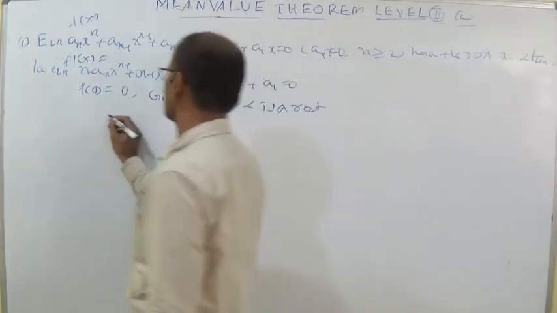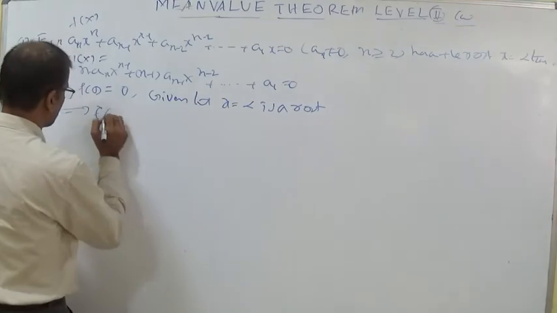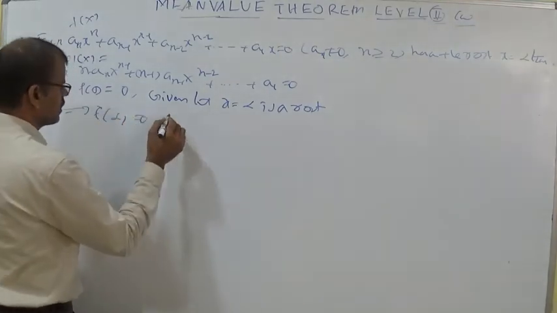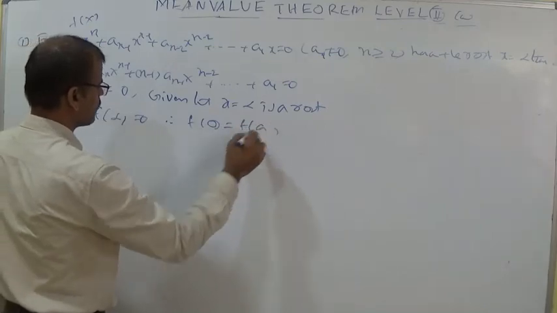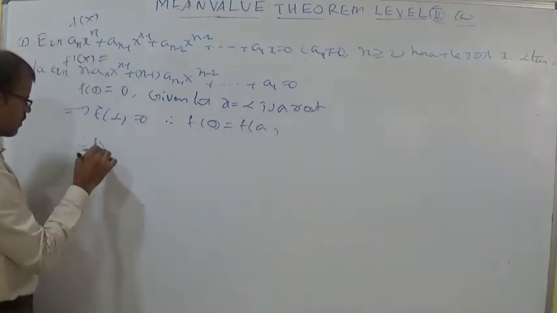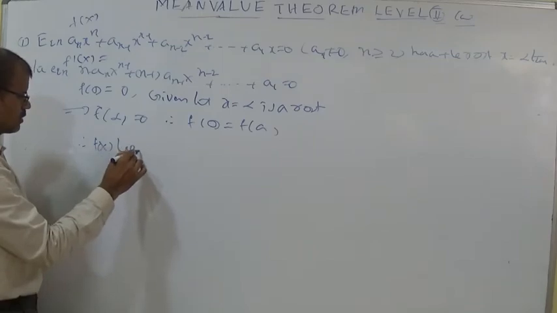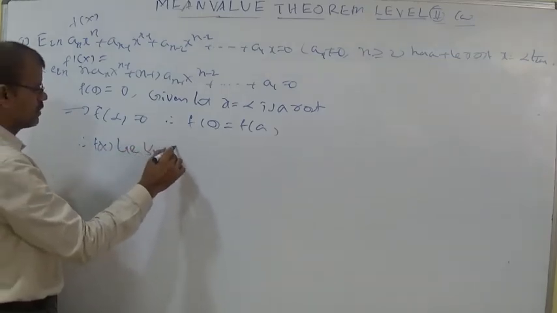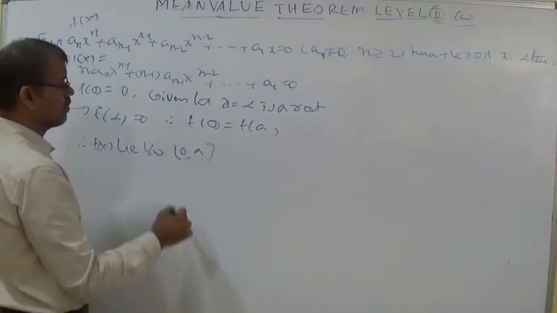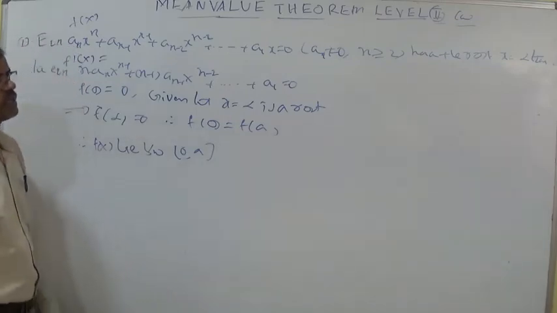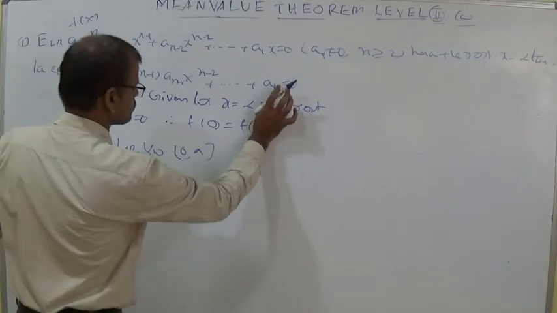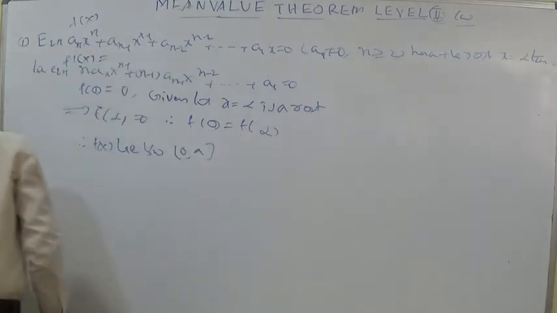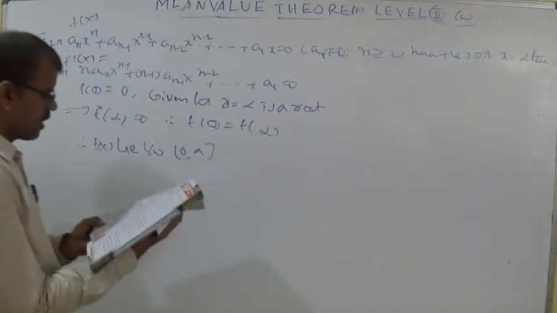So undoubtedly f of alpha equal to 0. Therefore f of 0 is equal to f of alpha, so there is a value between 0 and alpha, any value less than alpha.